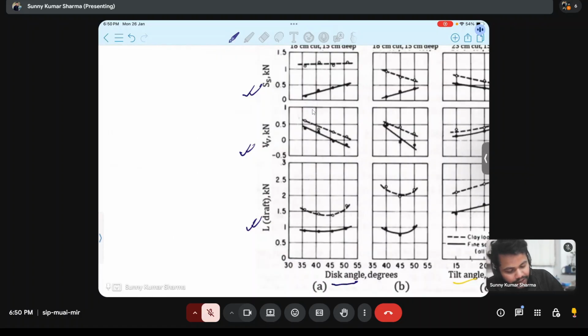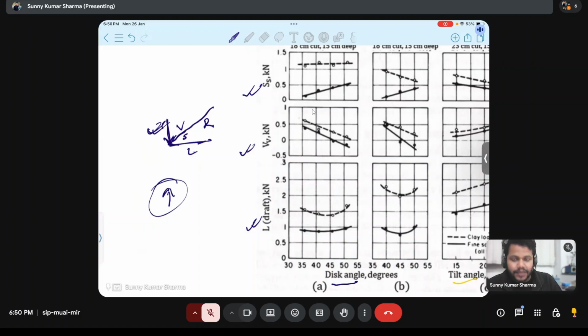In the moldboard plow, V was acting downward, along with L and S. R has L, S, and V components. V acts downward in case of the moldboard plow, and in case of the disc plow, V acts upward.